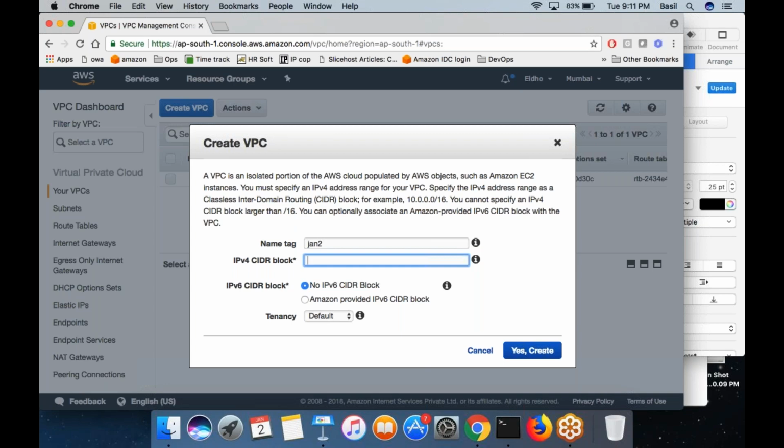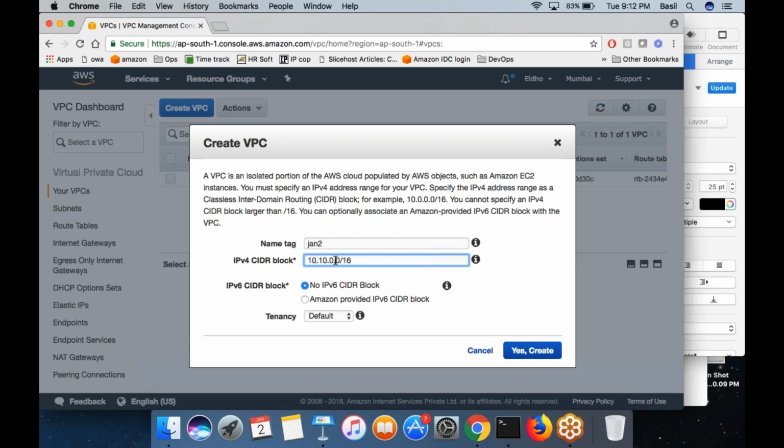Assume I am expecting a large number of machines to be created inside my network. So I need to choose my network range wisely. Maybe I'm expecting up to 2 power 16 to be created inside my infrastructure. In such situations, maybe I would go with a block like 10.10.0.0/16. What does /16 mean? 32 minus 16 is 16, right?